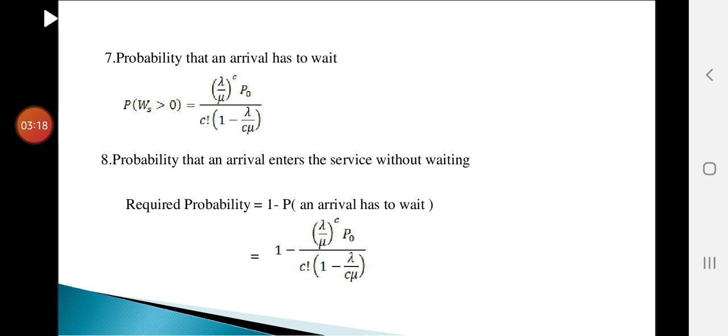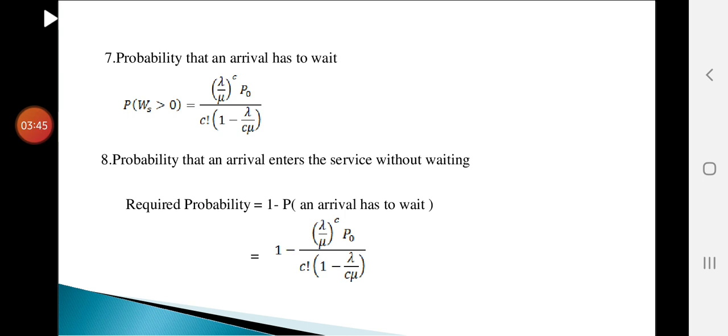Next we will see the seventh one, probability that an arrival has to wait. For an arriving customer who has to wait, we use this formula, probability of WS greater than 0. It means the number of customers is at least C: (lambda by mu) whole power C into P naught, divided by C factorial into (1 minus lambda by C mu). P naught, I have already given the formula, and that formula should be applied here.